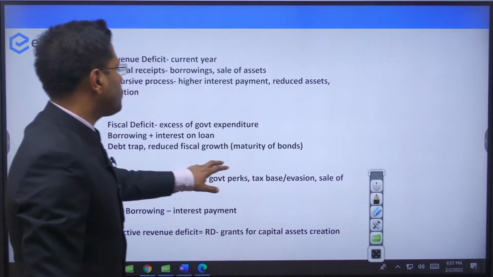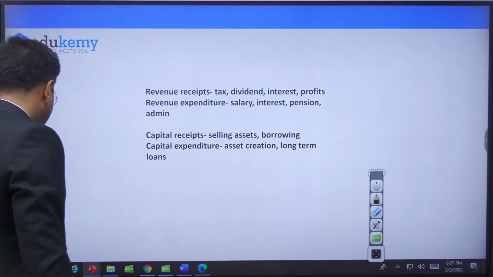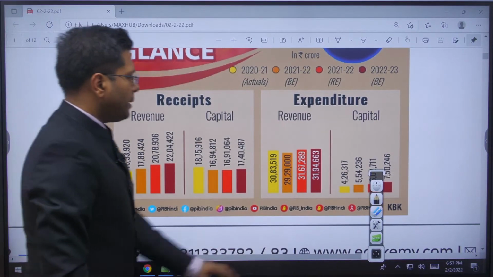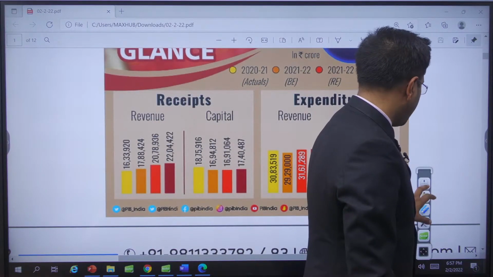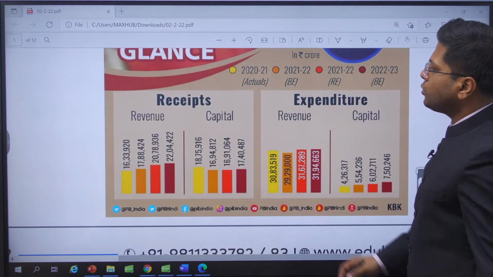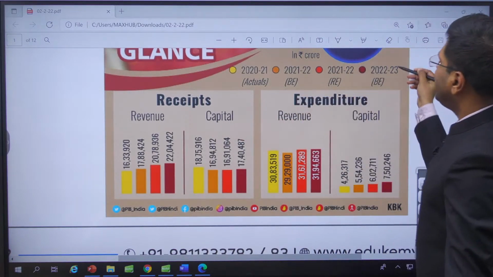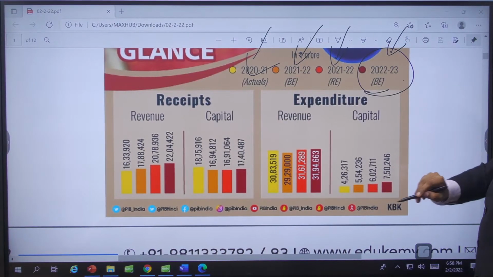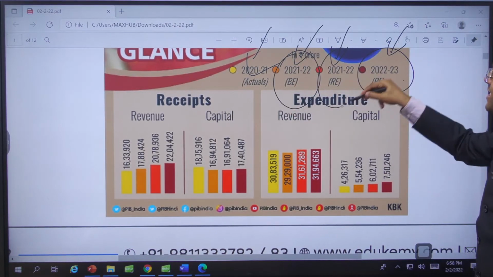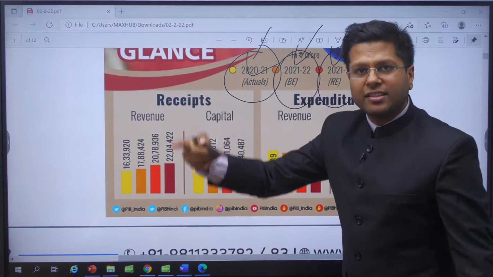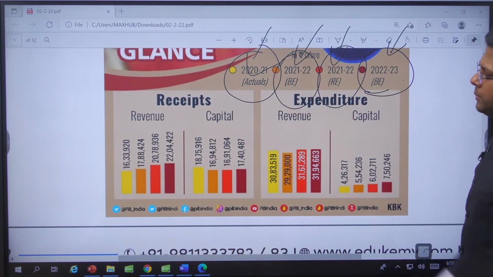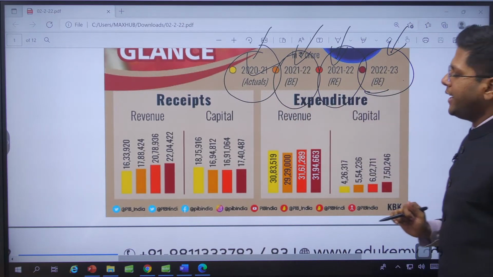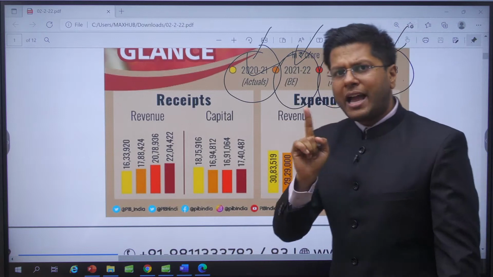So these are the 4 components of the budget, and in this slide, let me show you what the government has actually planned this year, right? So you see, we have expended around 37 lakh crores. Yesterday I had explained very clearly that there are 4 components of budget: the budget estimate of this year, the budget estimate of the last year, the revised estimate of the last year, and the actuals of even the previous year. All 4 components are put here. So when you see the receipts on the left and expenditure on the right, you will be easily able to segregate. You should analyze this later.